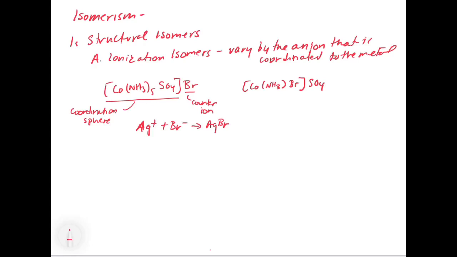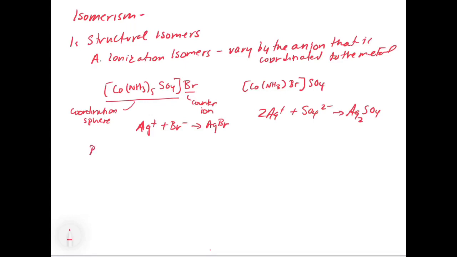So the silver would react with the bromide to form silver bromide. Whereas in this case, the silver would react with the sulfate and give silver sulfate. So we would get two totally different precipitates of silver depending on which ionization isomer we had, because the counter ion is not physically bound to the coordination complex in solution. That comes off and acts like a regular salt.